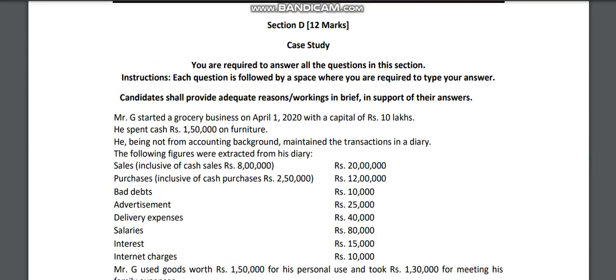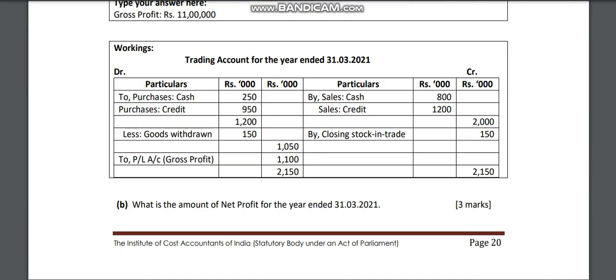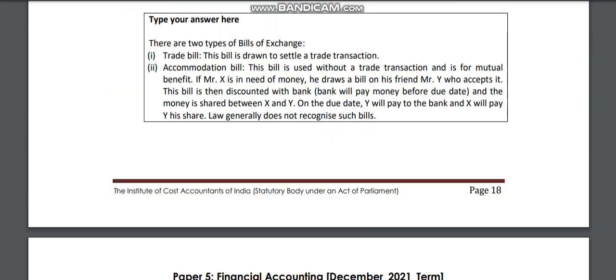One second. Section D is the compulsory question, a 12 marks case study, and there is no option. You can see here Question D. So come to the question.